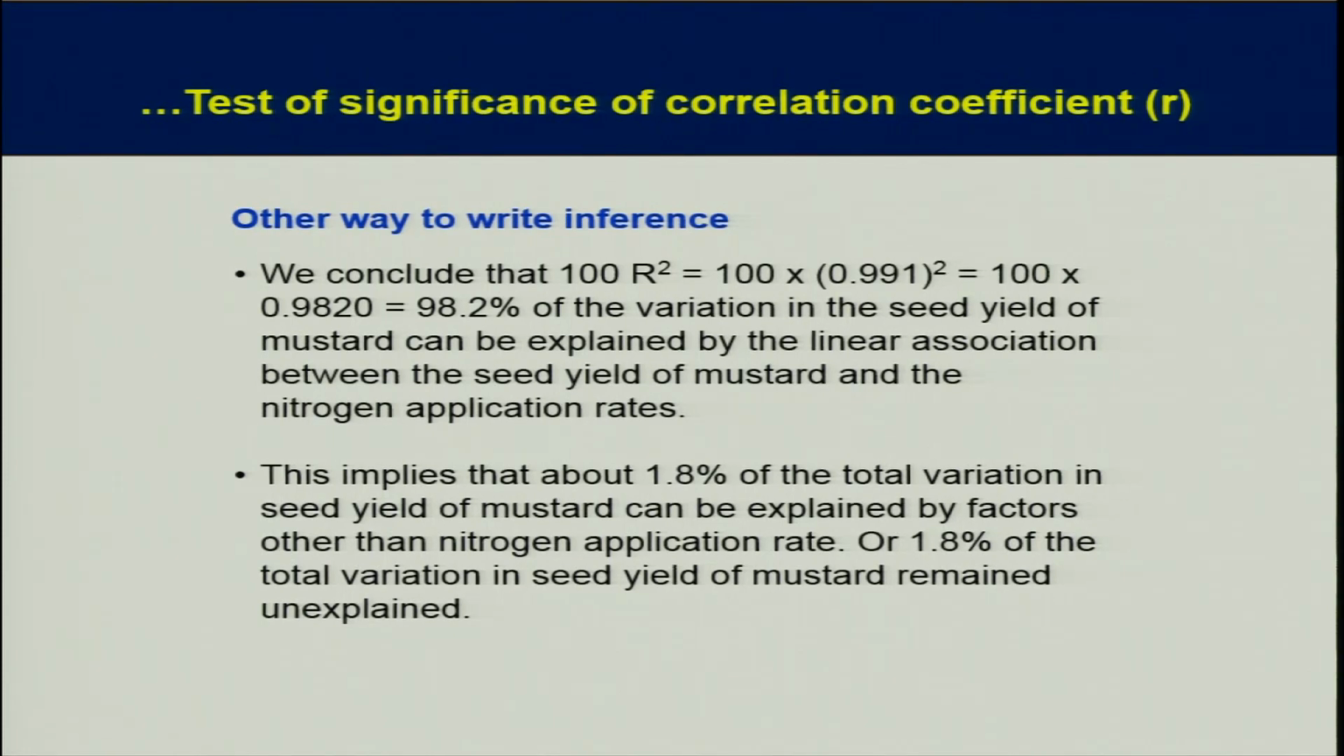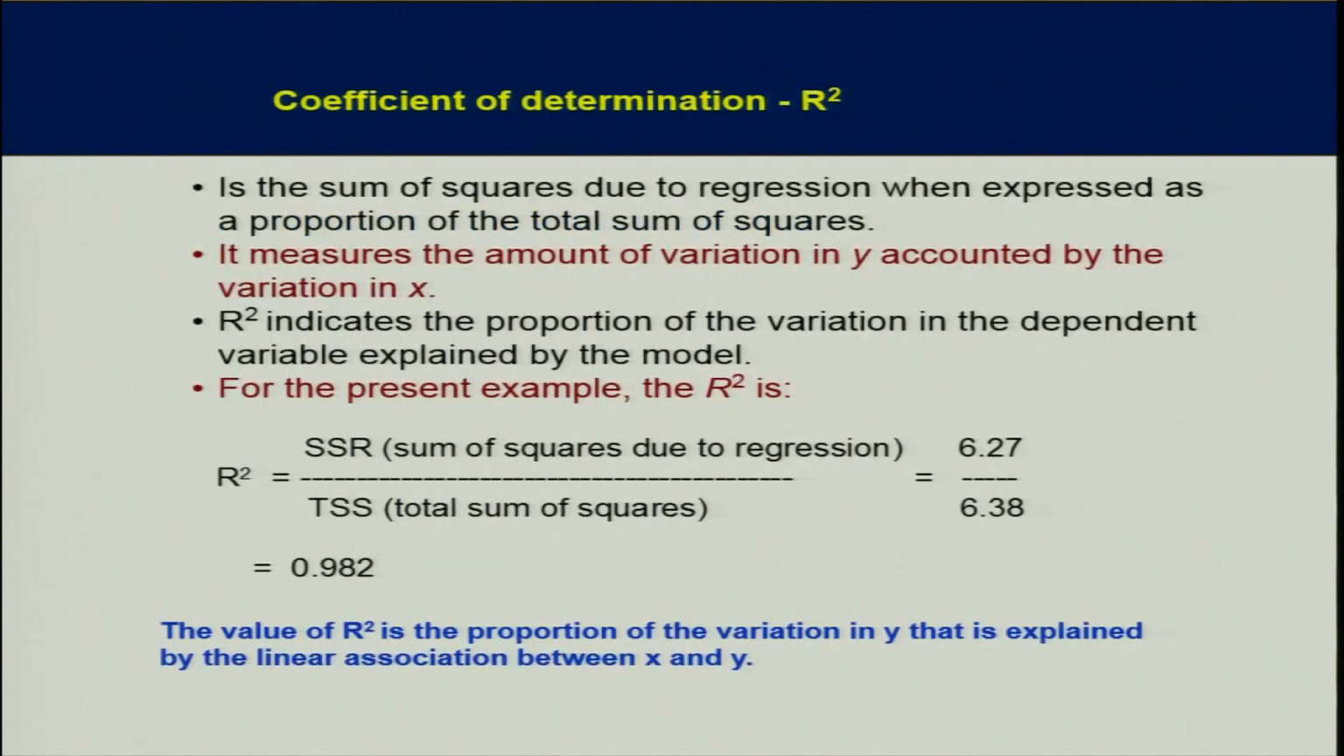Now there may be many ways to say it. See the last sentence. This implies that 100 minus 98.2 comes out to 1.8% of the total variation in seed yield of mustard can be explained by factors other than nitrogen, because 98.2% has been accounted for by nitrogen. So the remaining 1.8% may be due to some other factors.